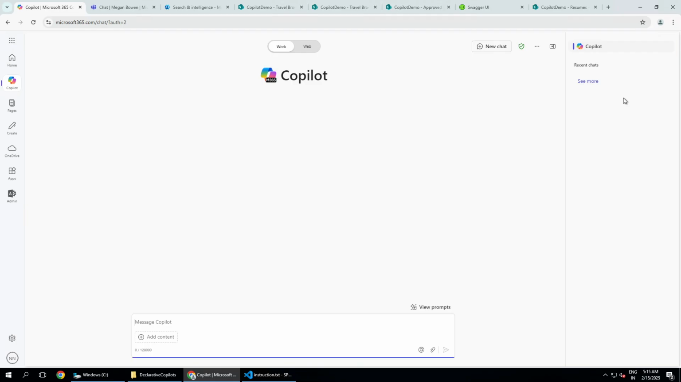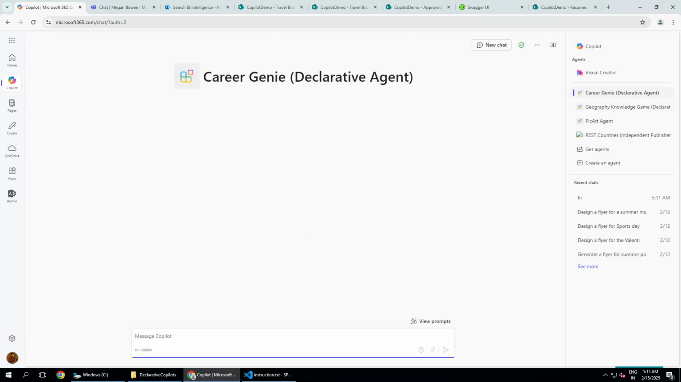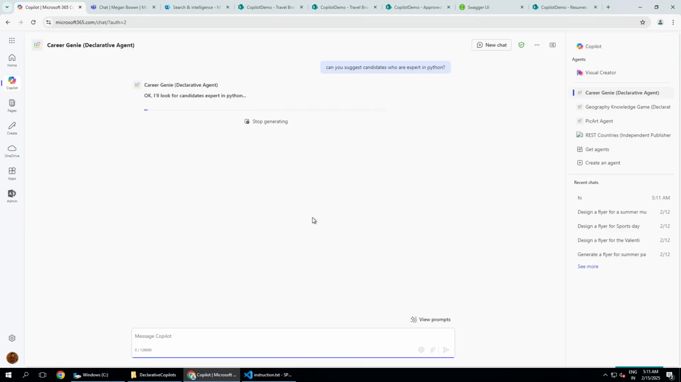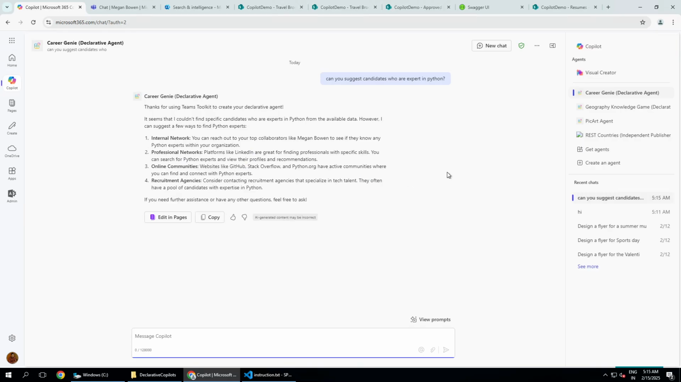As we refresh this, we should be able to see the agent which is available on the right-hand side. So this is the agent. I guess the career genie was the one. So we will just click that career genie, and then we can ask some question, like maybe can you suggest a candidate who has got some experience in Python, or who is an expert in Python. And then what it should do is it should go into all those document libraries, and then it should be able to give the answer. Okay, so in this case, it wasn't able to give the information. Okay, maybe I will just type another prompt, candidate with Python experience.